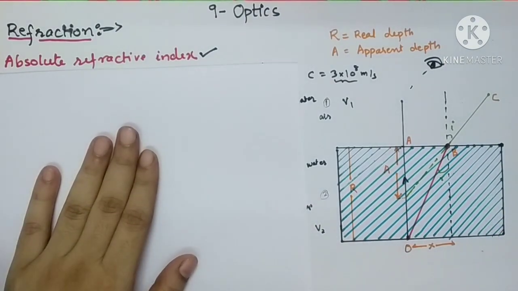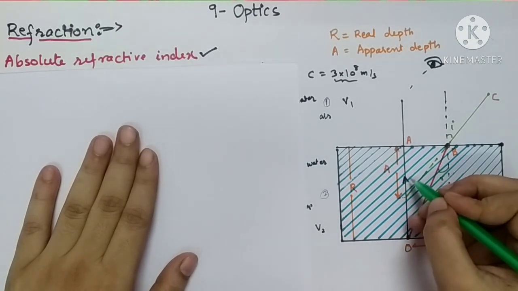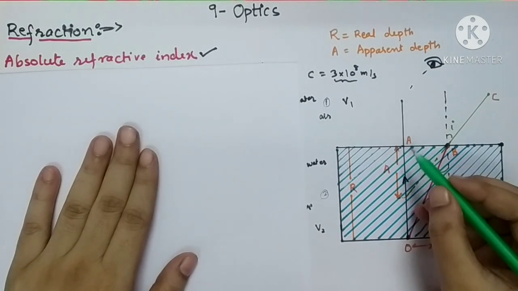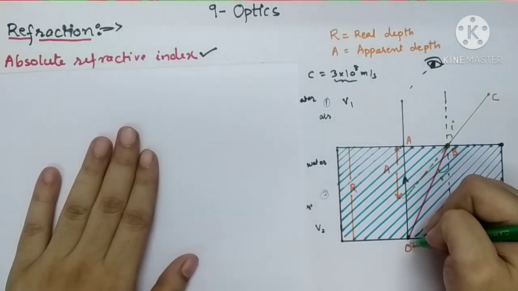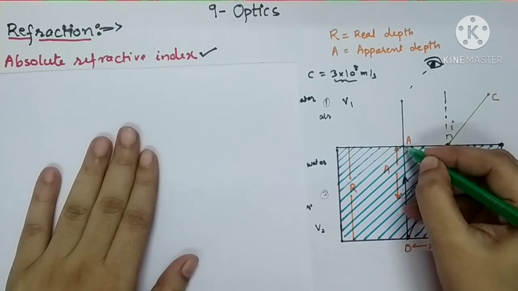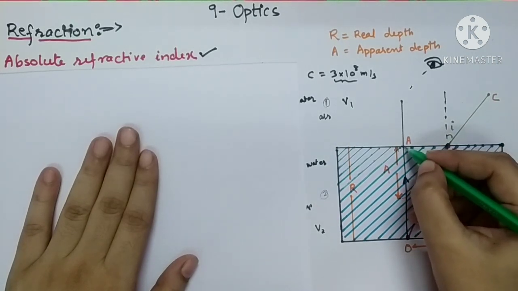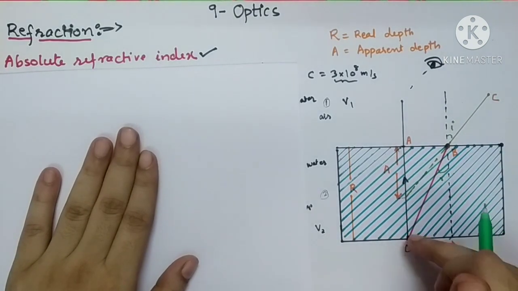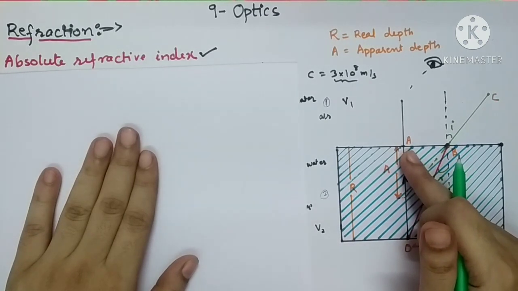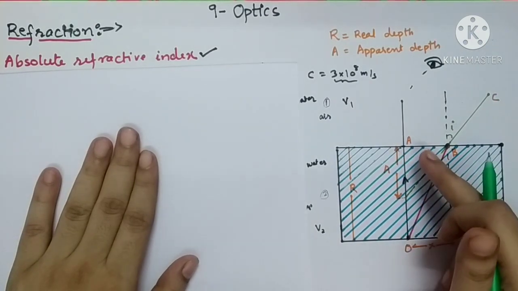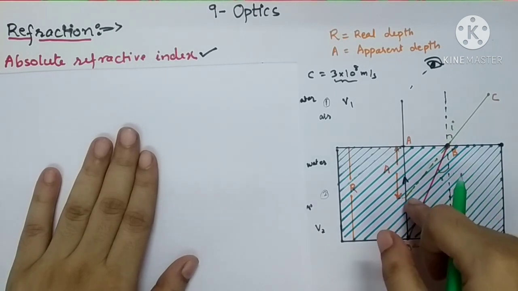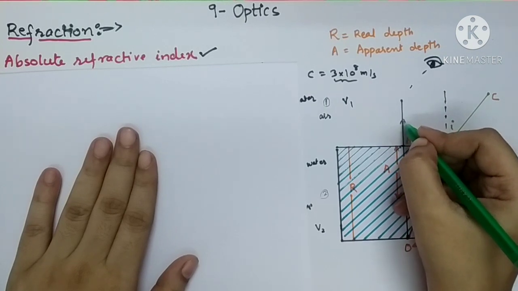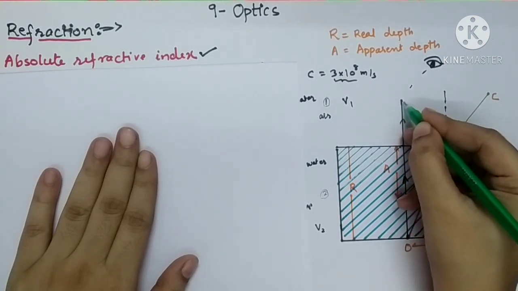So the first ray is considered as OA. See the point of incidence, it is incident at point A. When a ray of light OA is incident on the surface of a denser medium, you can say that it is normally incident on the surface. So whenever any ray is normally incident on the surface, obviously this light ray is going to pass from denser medium to rarer medium, but it will be undeviated. The refracted ray will be along the normal.